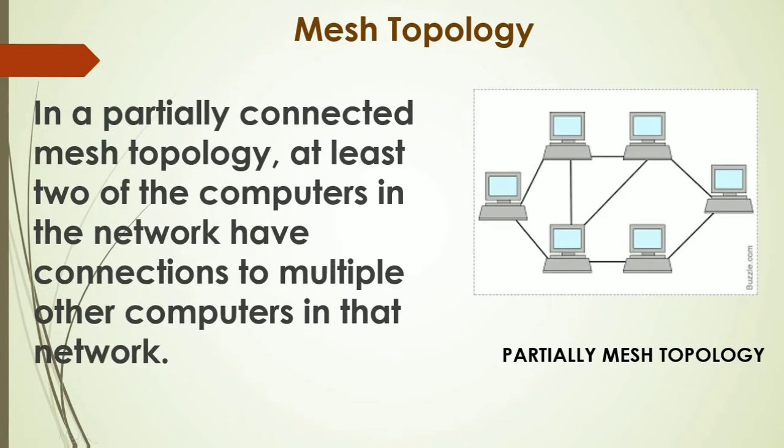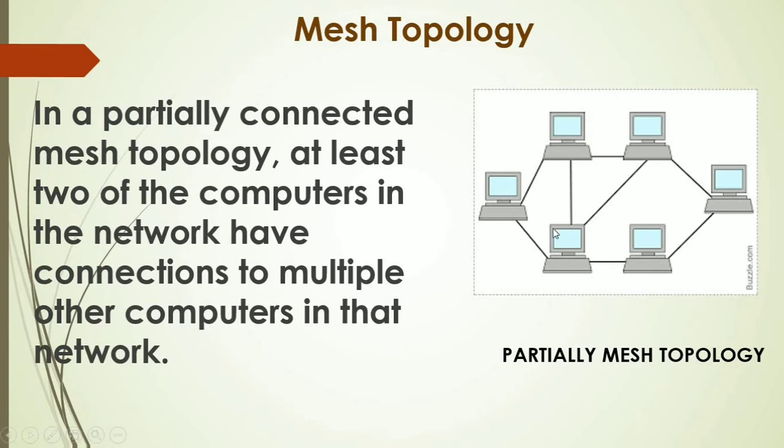In partially connected mesh topology, at least 2 of the computers in the network have connections to multiple other computers in that network. Look at this picture. All nodes are not connected to each other via a dedicated path, so it is not a full mesh topology.